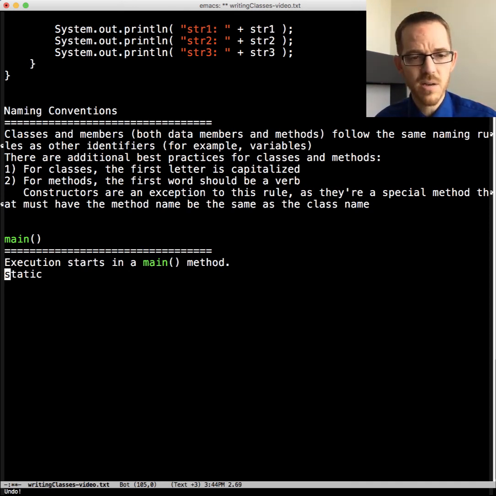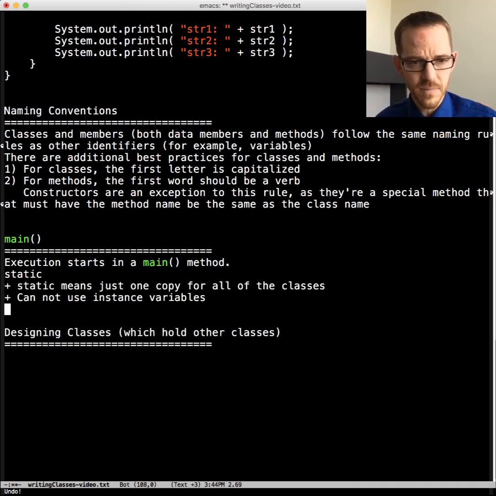Let's wrap up by talking about designing classes. We can have classes which hold instance data, and the instance data could be a reference to another class. For example, you can imagine a bank account class that stores a name as a string. Well, a string is an object, and so we're storing a reference to another object. So let's imagine that we're designing a Java program to track how a user spends their money. What kind of objects would we need?